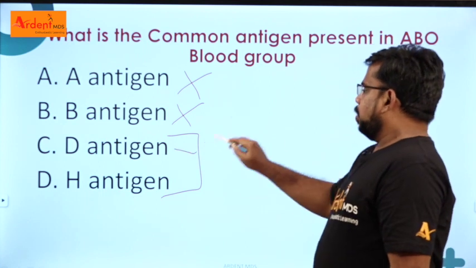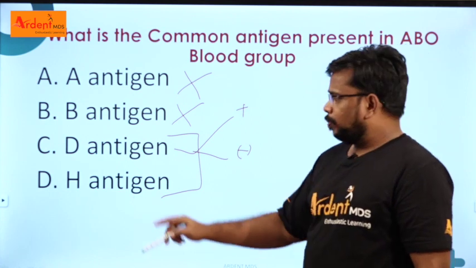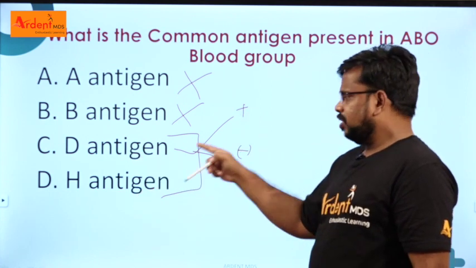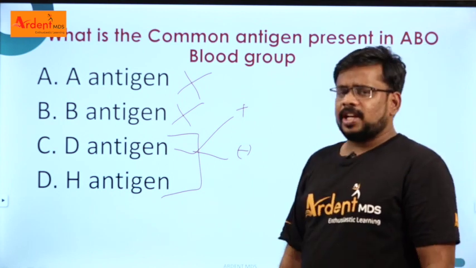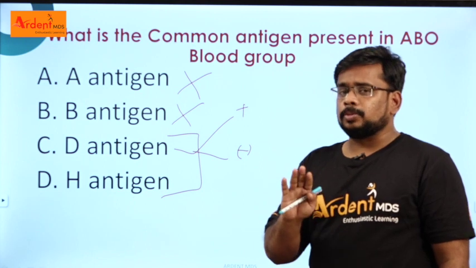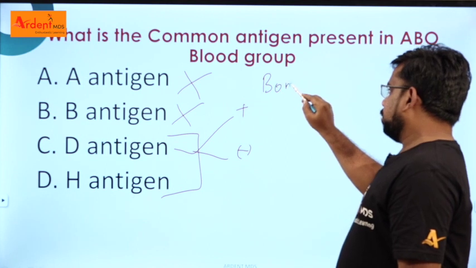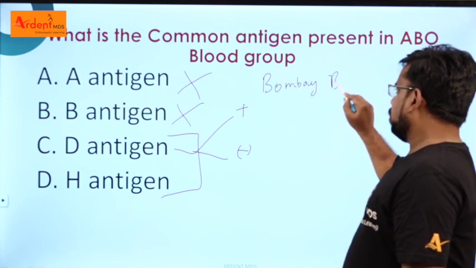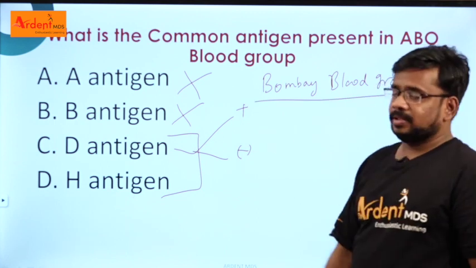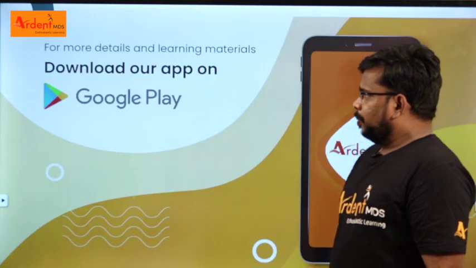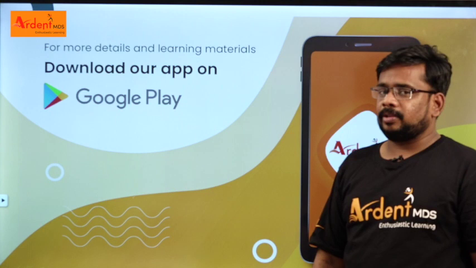In an A positive patient, the D antigen is present. The D antigen is absent in A negative. But the H antigen is present in all the blood groups except one, the Bombay blood group. There is a special type of blood group called the Bombay blood group, and the H antigen is absent only in this. So those are the questions discussed in this particular video.